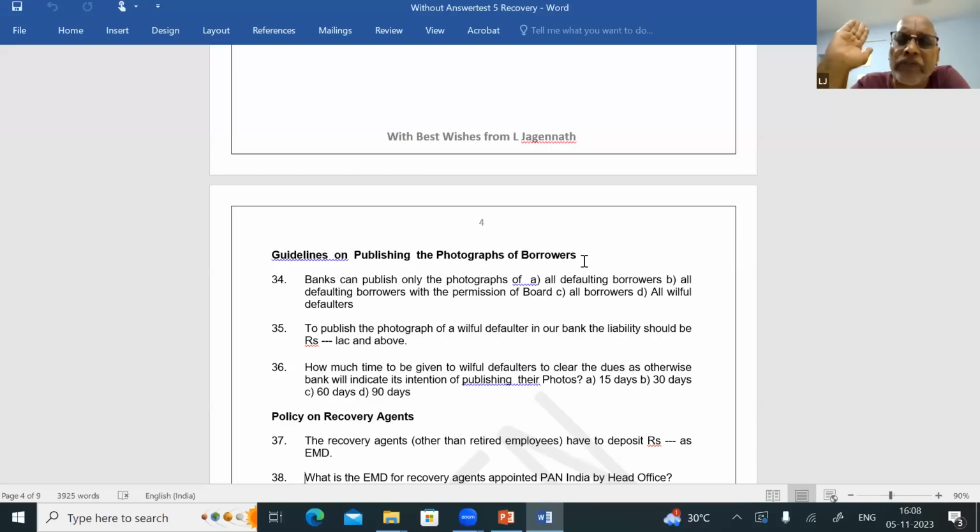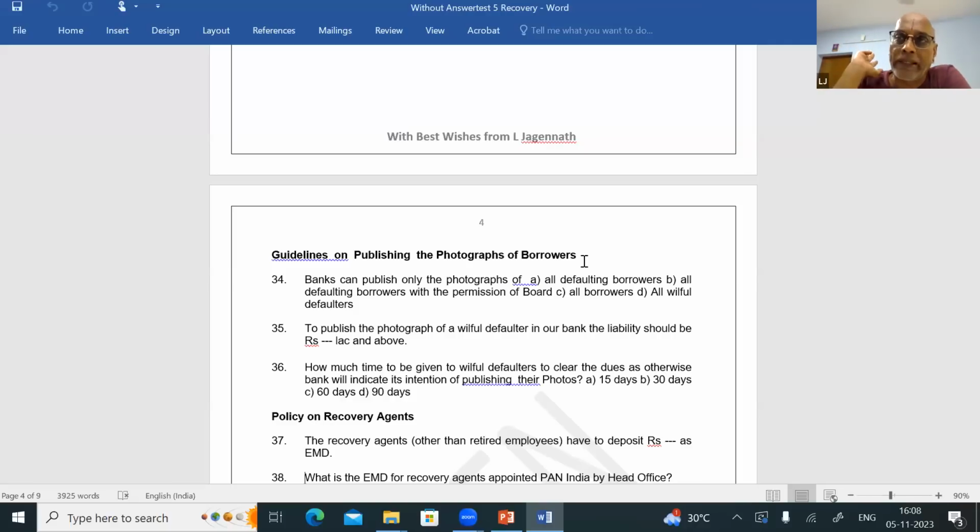Then what is the 25 lakhs and above? As per CIC guidelines, if the liability is 25 lakhs and above, and he is classified as a willful defaulter, the names of such borrowers are to be reported to Reserve Bank of India, to be reported to CIBIL, etc. Even below 25 lakhs, a bank can classify a borrower as a willful defaulter. That point you keep in mind.